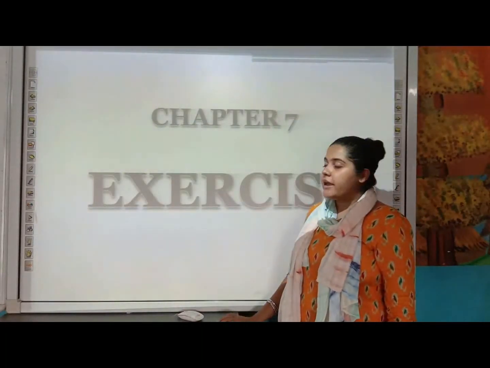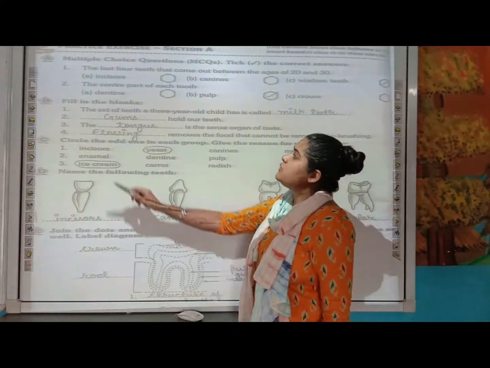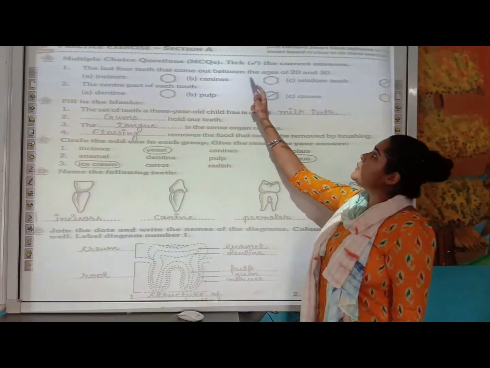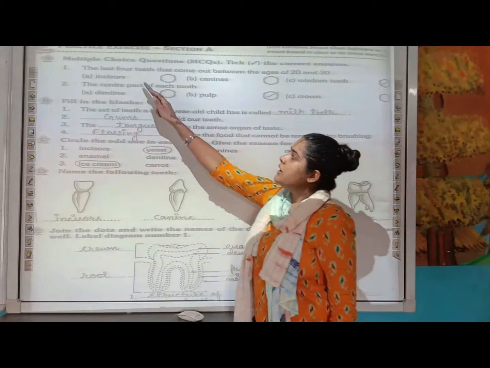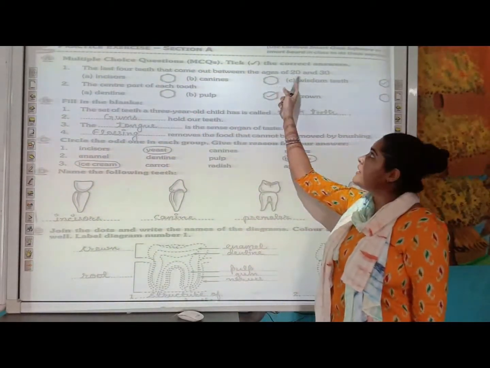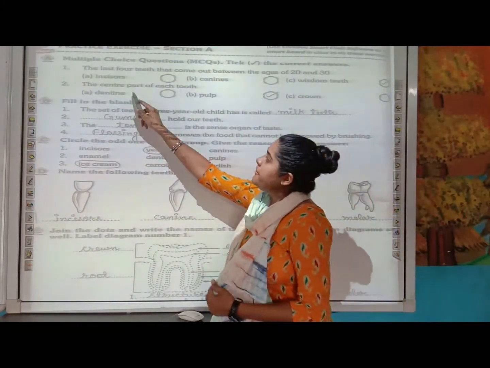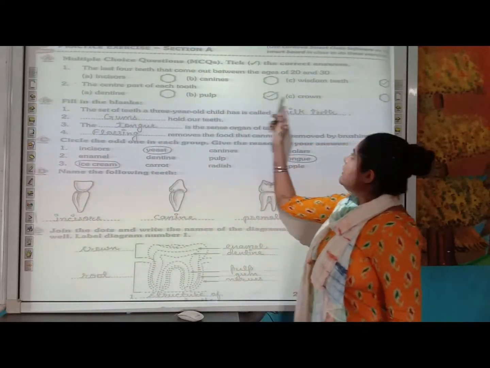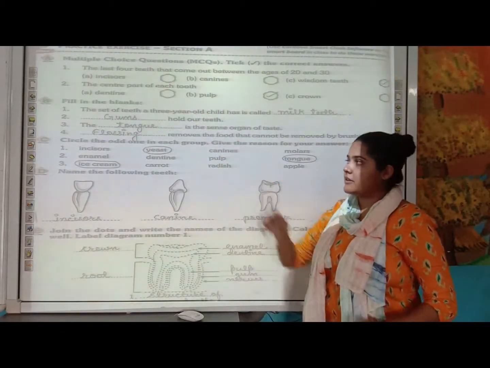Let's move on to the exercise part now. First of all, the first multiple choice question. The last 4 teeth that come out between the age of 20 to 30. What are those 4 teeth called, students? Incisor, canine or wisdom teeth. The wisdom teeth, because of which adults have 32 teeth. Next, the center part of each tooth is called what? Dentine, pulp or crown. The center pink part is your pulp. It is the softest part.